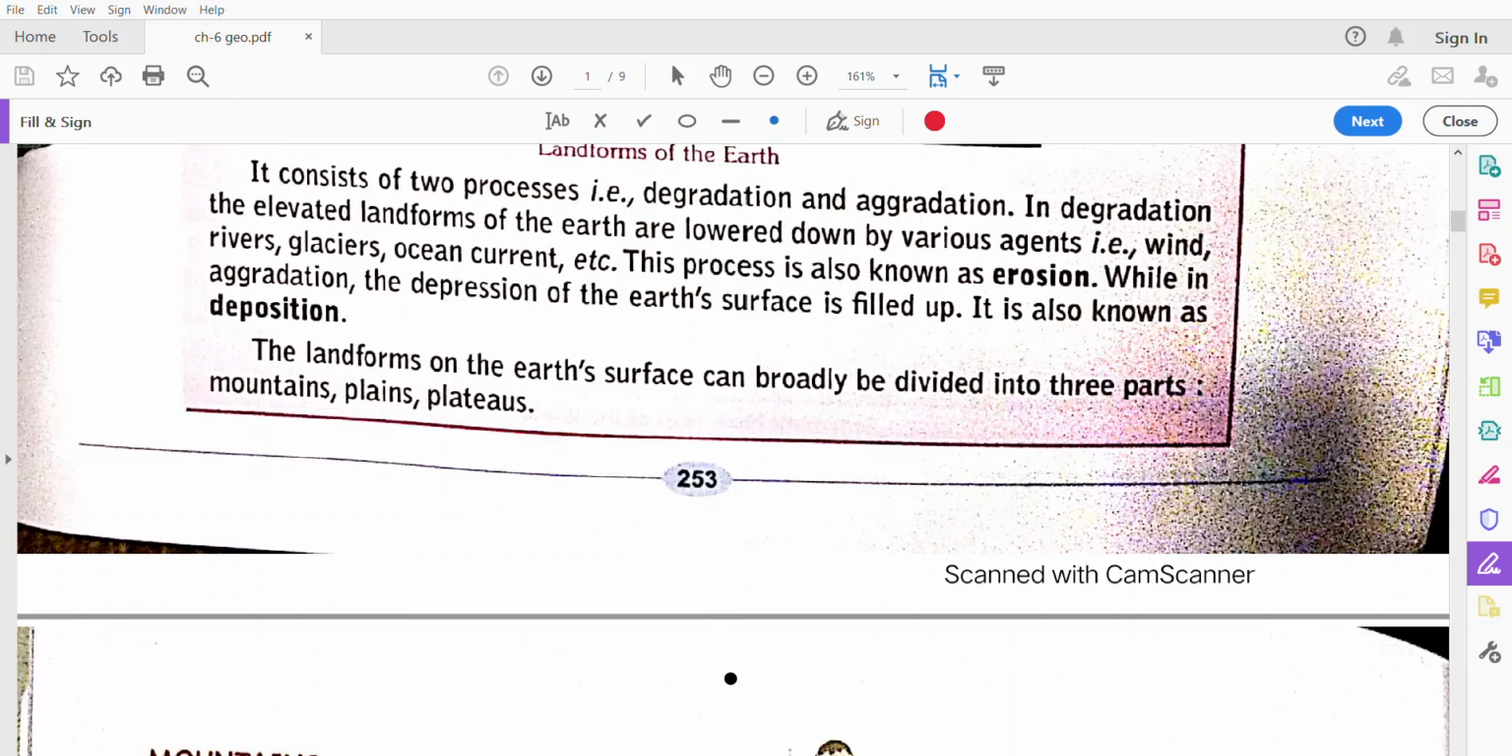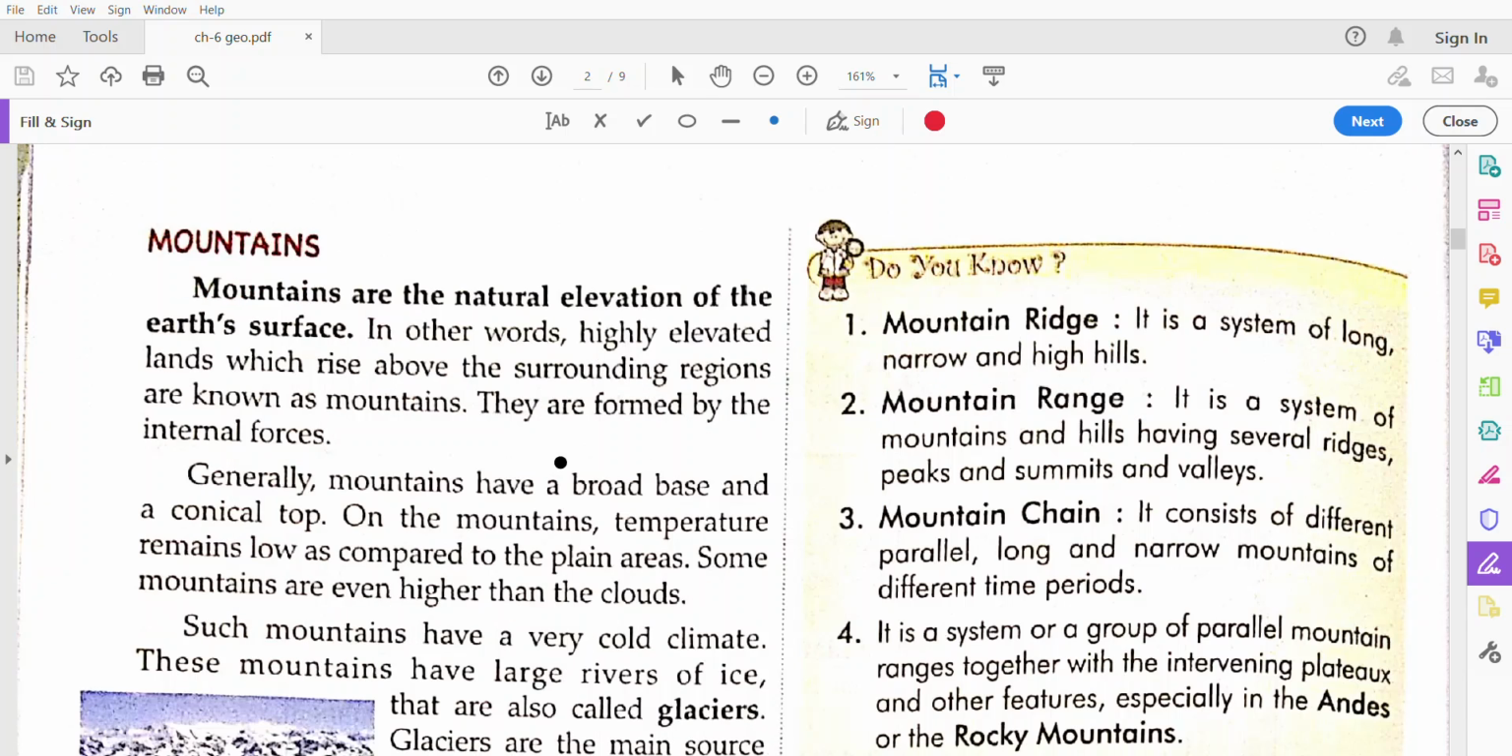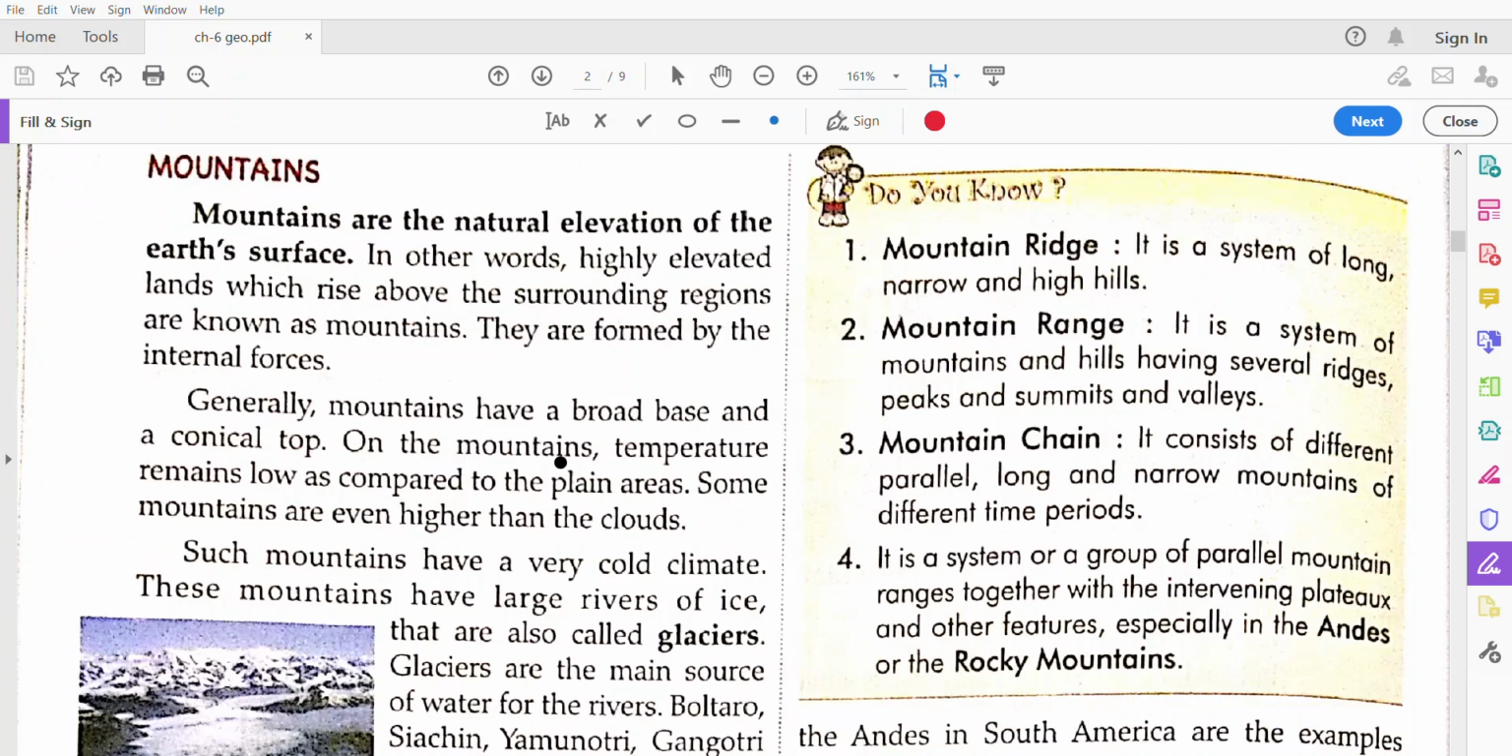These landforms are divided into mainly three parts, that is mountains, plains, and plateaus. Firstly, we will talk about the mountains. Mountains are the natural elevation of the earth's surface. Elevation means that which is raised above the surroundings, and that is called a mountain. And these are formed by internal forces. When internal forces are working, it takes millions of years to make mountains. And we can't see the mountains rising, because it is a very slow process.